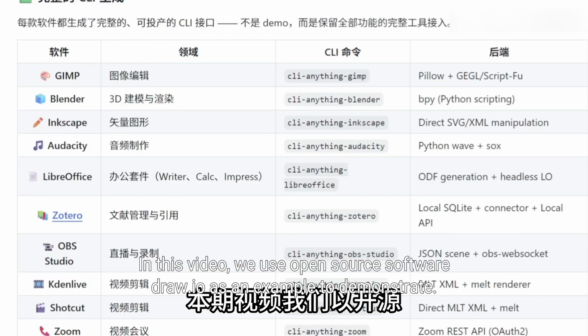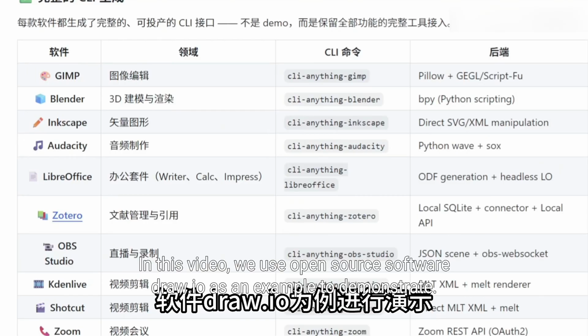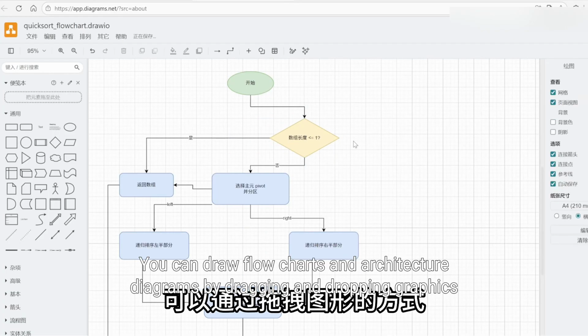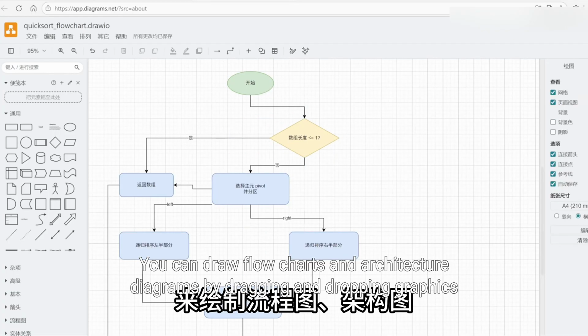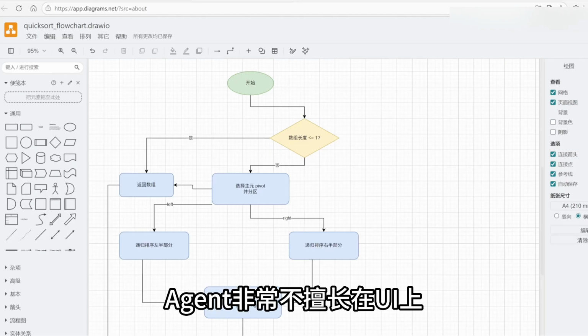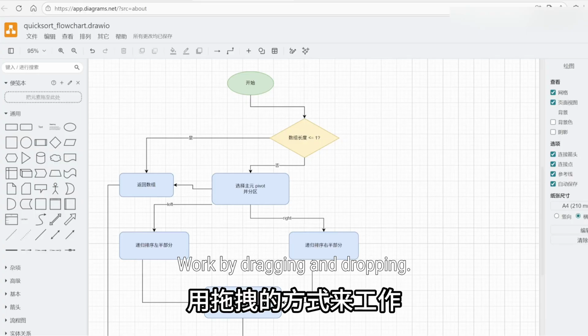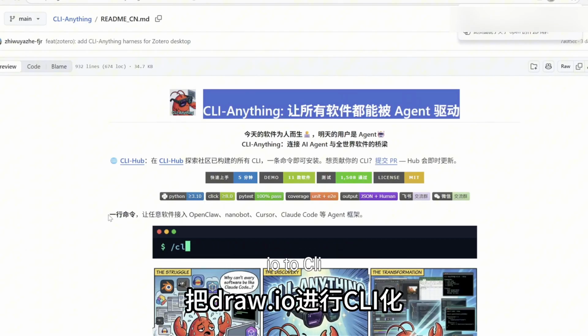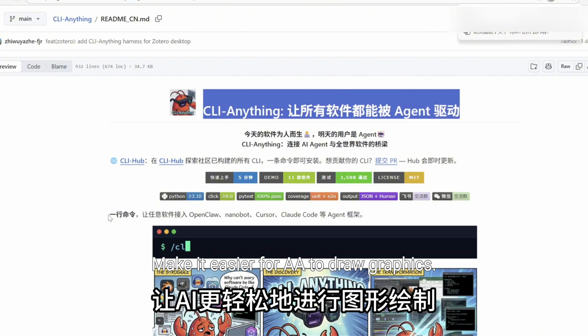In this video, we use the open source software draw.io as an example to demonstrate. This is an artboard tool. You can draw flowcharts and architecture diagrams by dragging and dropping graphics. As we all know, agents are very bad at UI work like dragging and dropping. We can use CLI-Anything to turn draw.io into a CLI, making it easier for AI to draw graphics.